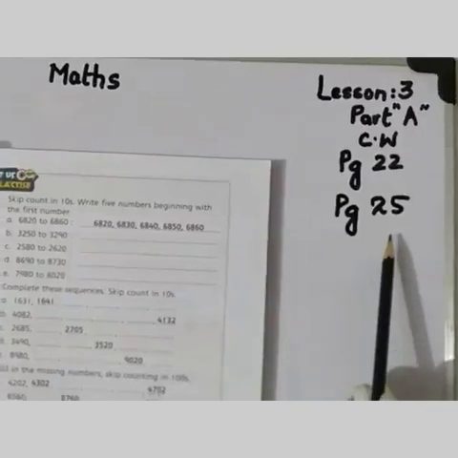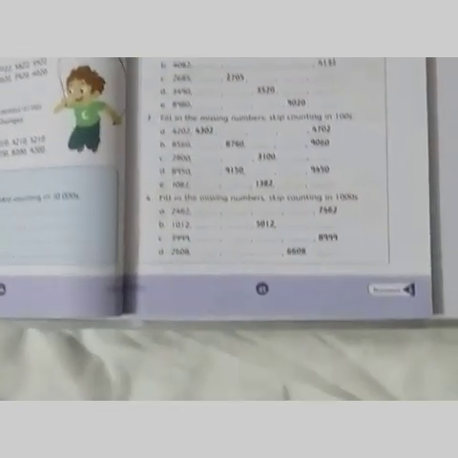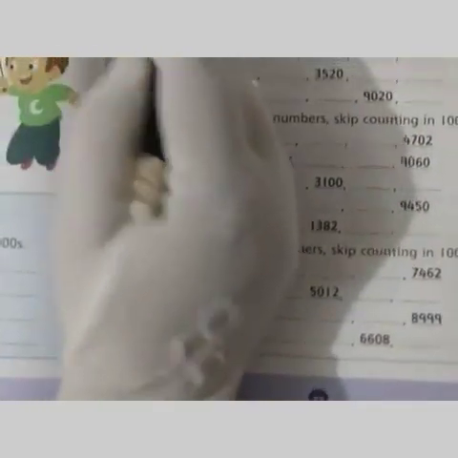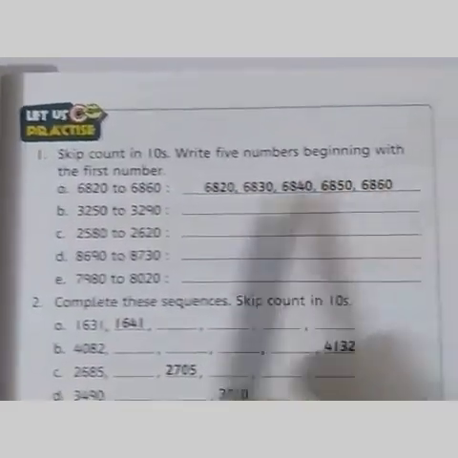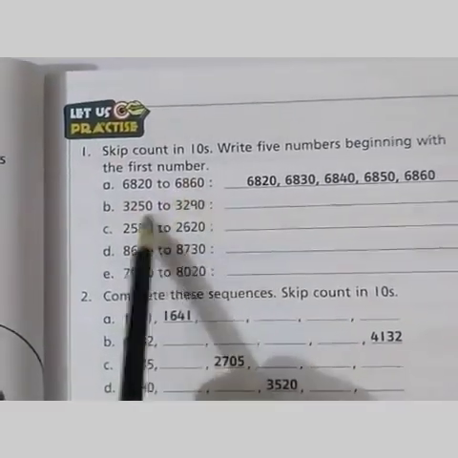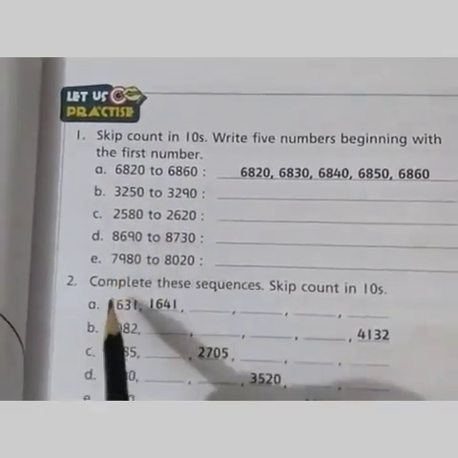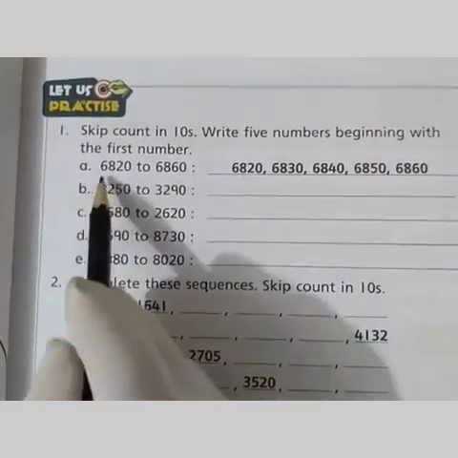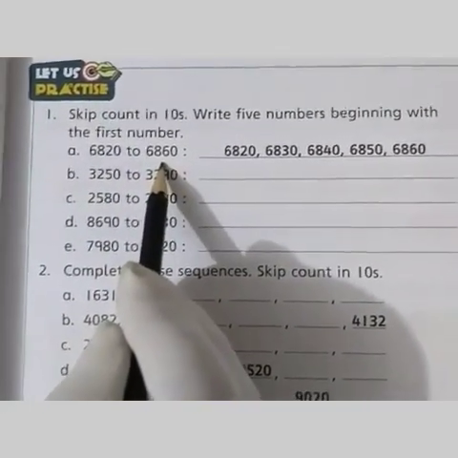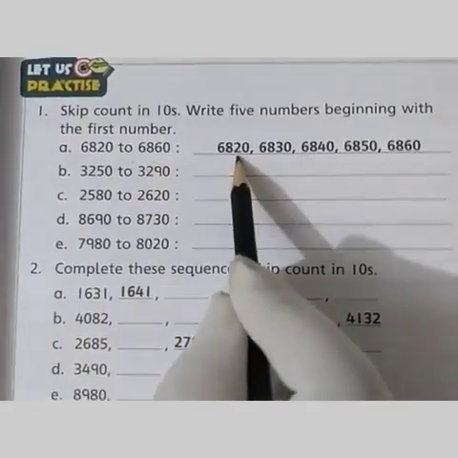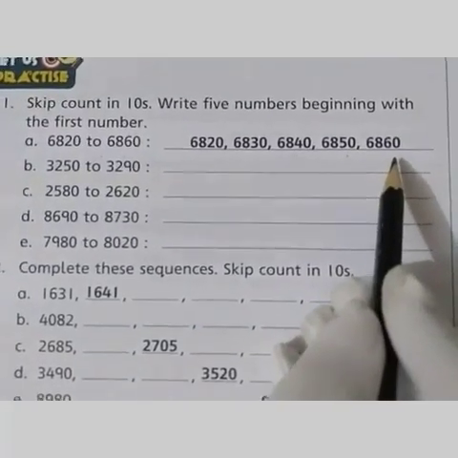Page number 25. In page number 25, skip counting in tens. Write 5 numbers beginning with the first number. What we have to do is skip the numbers till 10. 6820 to 6860. We skip 10 numbers. After 20, 30, 40, 50, then 60.